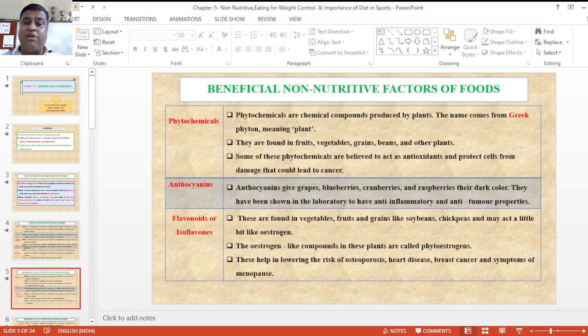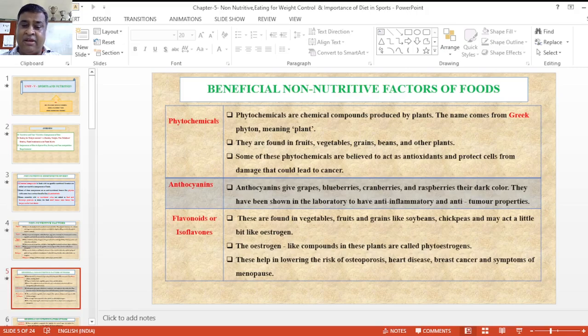Next are the beneficial non-nutritive factors present in foods. First is phytochemicals. Phytochemicals are compounds present in plants; the word is Greek. They are found in fruits, vegetables, grains, beans and other plants. Some phytochemicals act as antioxidants, protecting cells from damage that could lead to cancers.